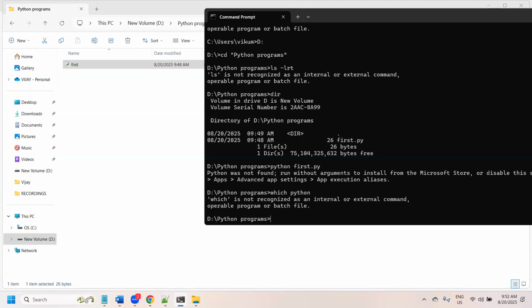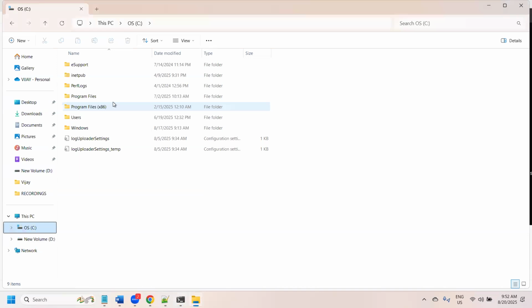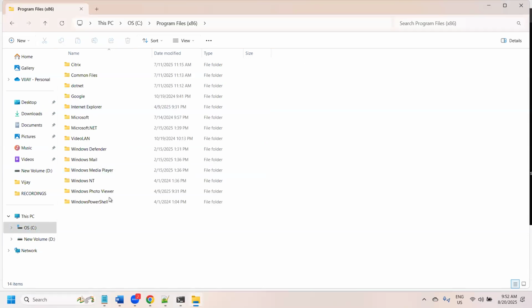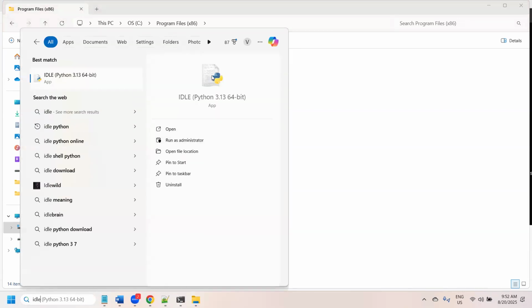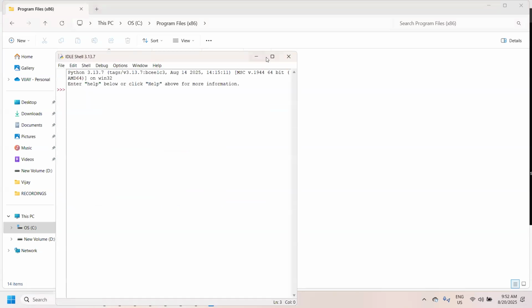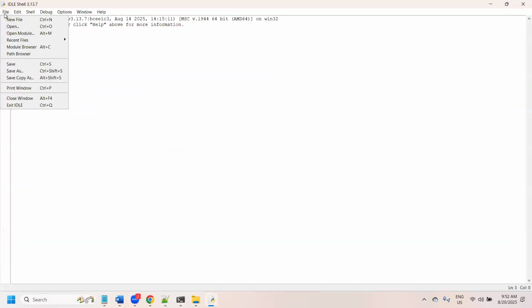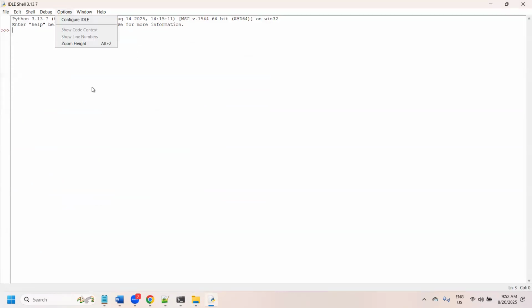For example, where is Python located? We have installed Python on C, in Program Files, and there is a location where we have saved it. If you want to know where it is installed, just go to IDLE and open it. Then go to File, Options. Wherever you install Python, with the help of the exact location of Python we can execute the program.